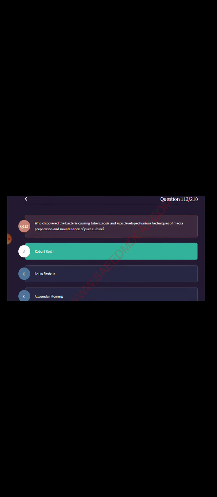Who discovered the bacteria causing tuberculosis and also developed various techniques of media preparation and maintenance of pure culture? Robert Koch. Which element has a function in opening and closing of stomata? Potassium. The darker outer portion of the brain, the cerebrum, is called gray matter. Outer gray matter, inner white matter. And in spinal cord, inner gray matter, outer white matter.